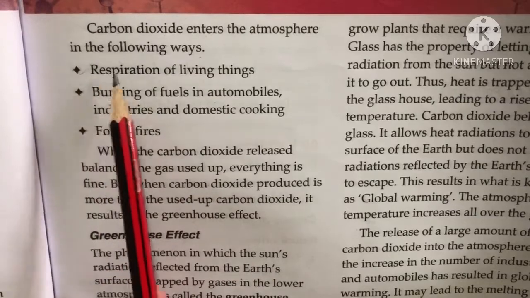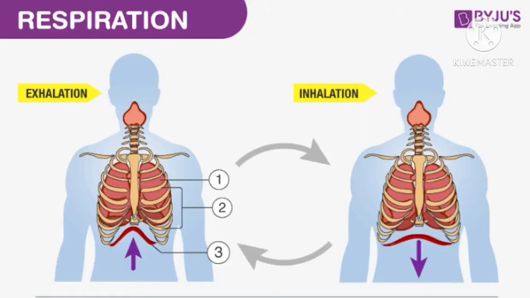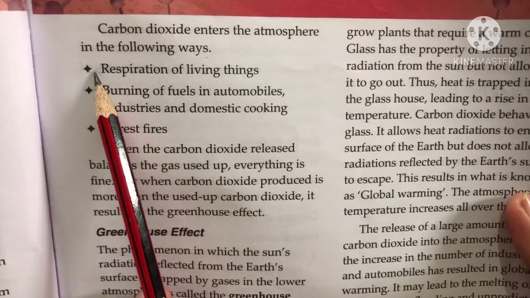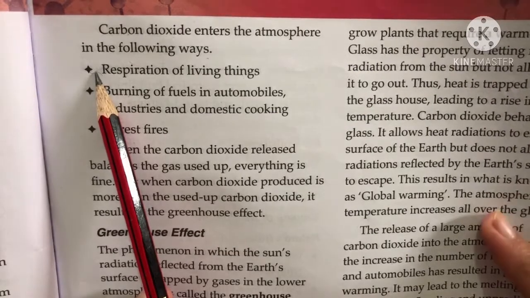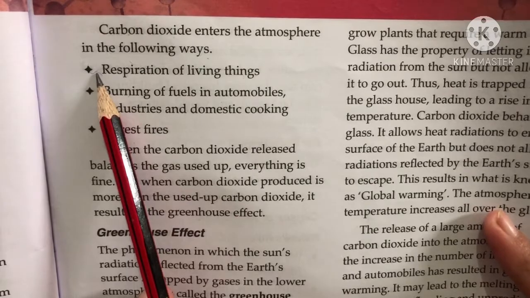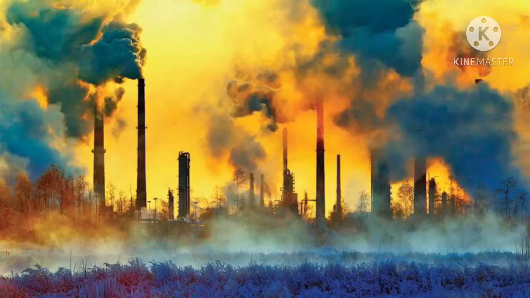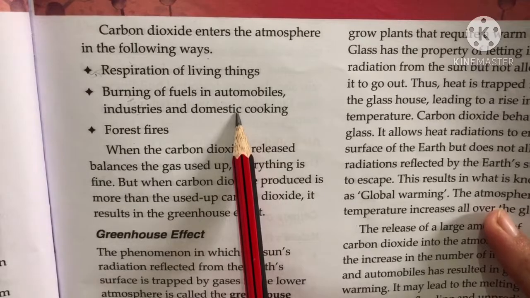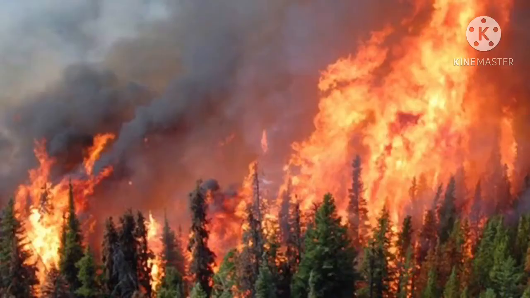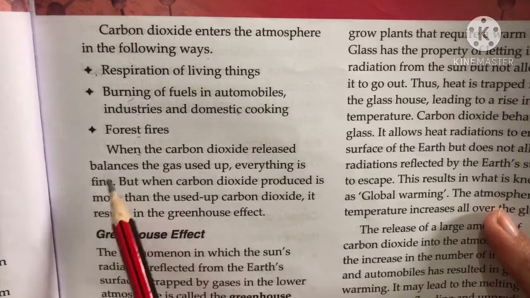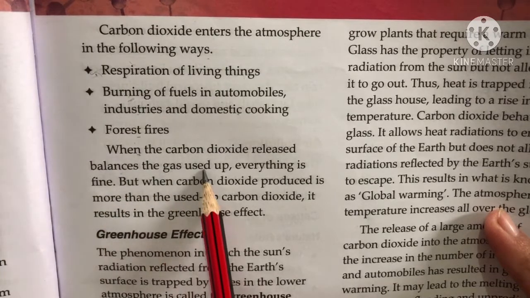First way is through respiration of living things. During respiration, human beings release carbon dioxide gas. So, it enters our atmosphere. Then burning of fuels in automobiles, industries and domestic cooking also releases carbon dioxide. Forest fire also releases carbon dioxide. So, the carbon dioxide released balances the gas used up.